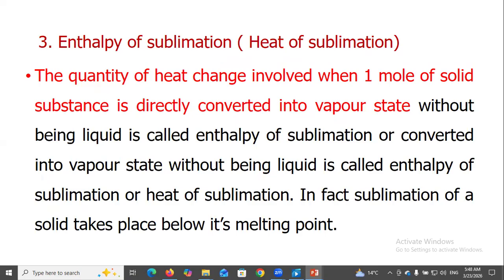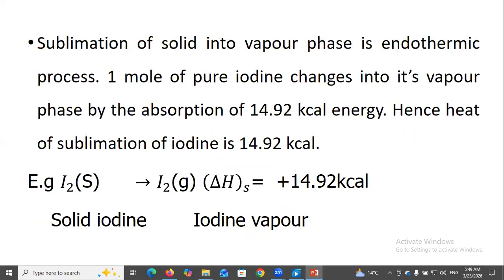Enthalpy of sublimation, heat of sublimation: the quantity of heat change involved when 1 mole of solid substance is directly converted into vapor state without becoming liquid is called enthalpy of sublimation or heat of sublimation. In fact, sublimation of a solid takes place below its melting point.